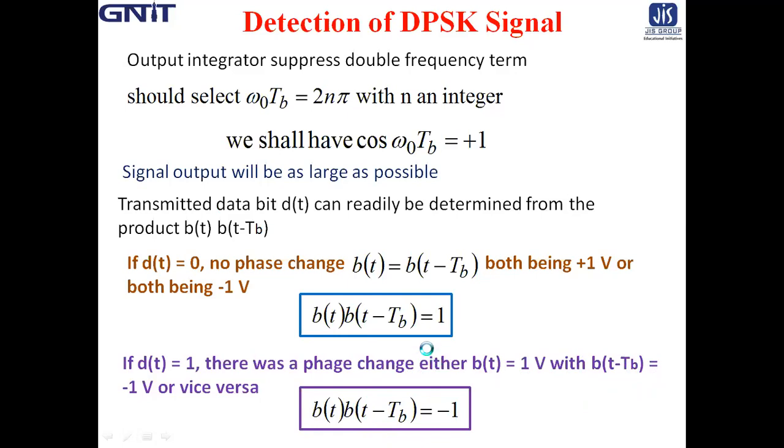In that way, you can easily determine whether the transmitted input binary bit d(t) is 0 or 1. So this is all about the detection technique, the non-coherent detection technique of a DPSK signal.